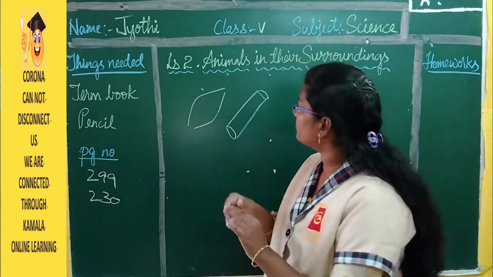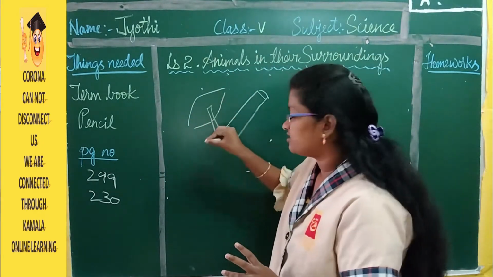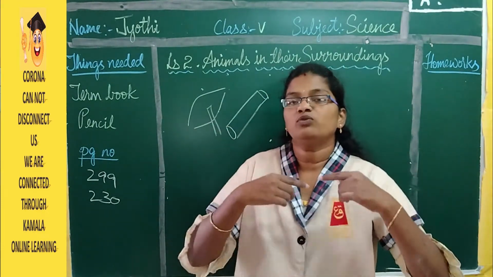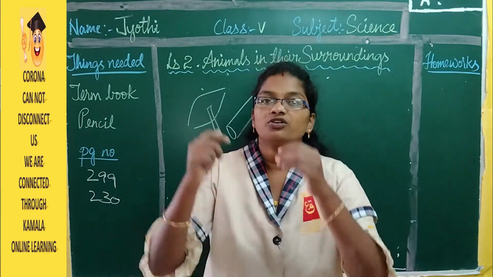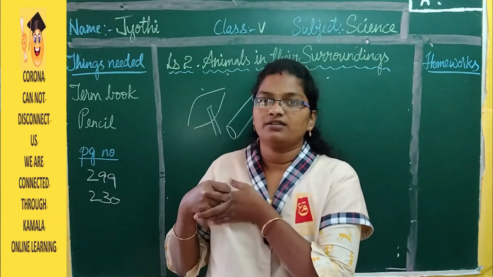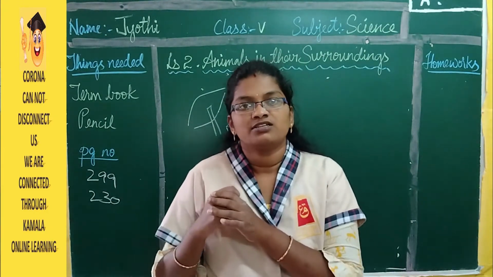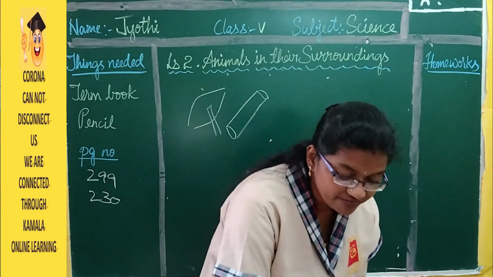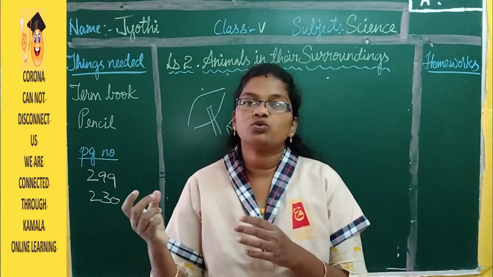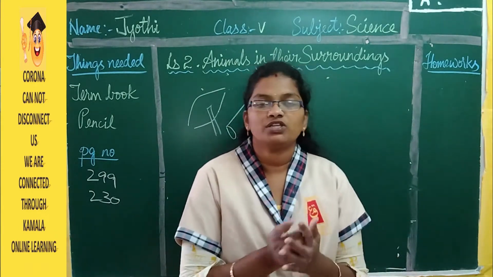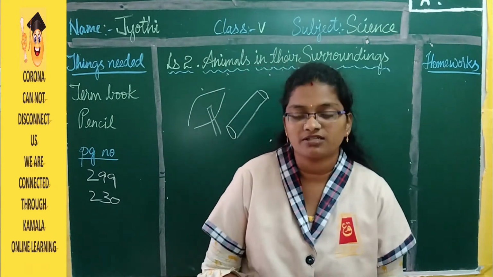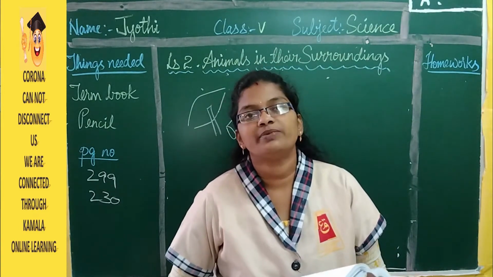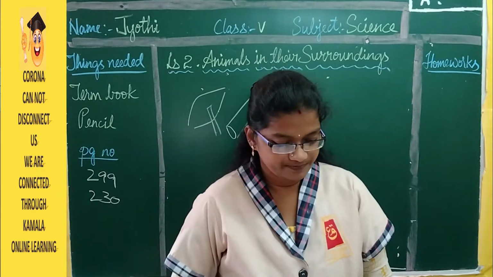Right? If this is a boat, you have a long stick. This is called as oar. So with the help of this oar, if you want to move to the front side, you are going to push the water backside in the opposite direction. So you are going to move front. Here also in the same way, whichever side the bird wants to go, it moves its tail to the opposite direction. So here the tail will help to change the direction of the bird while flying.